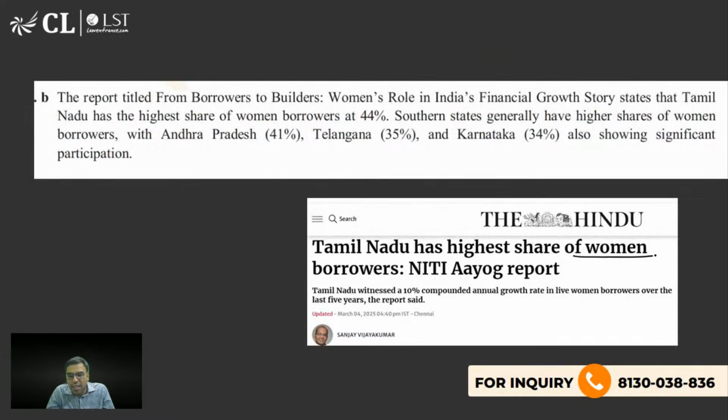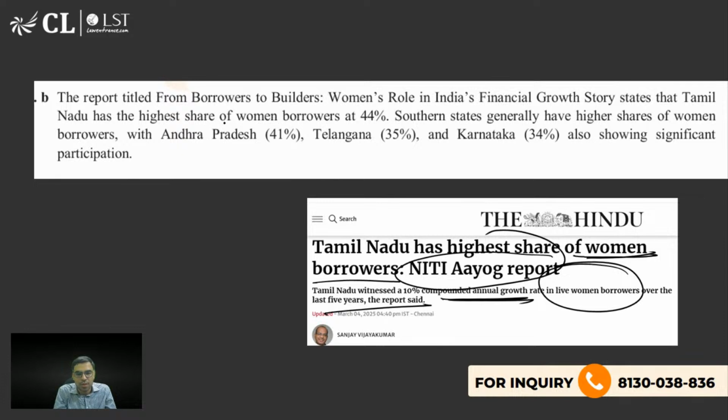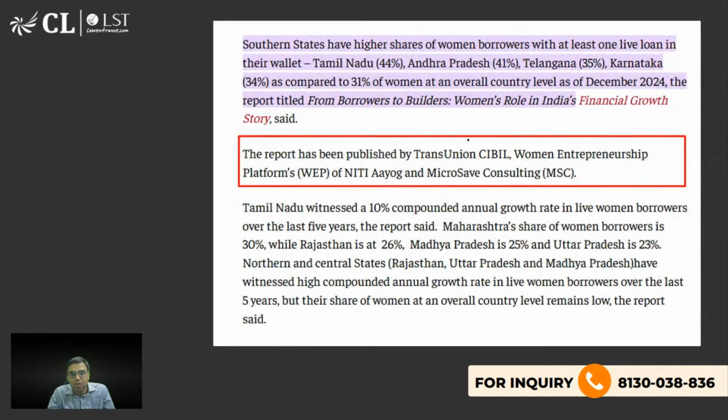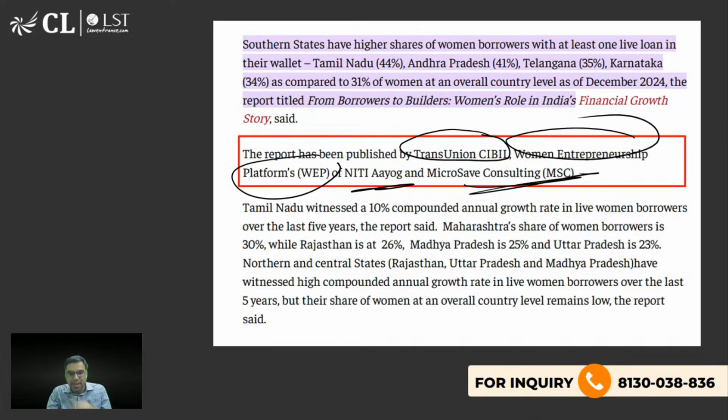Tamil Nadu has the highest share of women borrowers, says the Niti Aayog report, and witnessed a 10% compounded annual growth in live women borrowers. Highest share with 44%. So that is what you should know. The report was released by TransUnion CIBIL, Women Entrepreneurship Platform of Niti Aayog and Micro Save Consulting. That is what you should be knowing about.